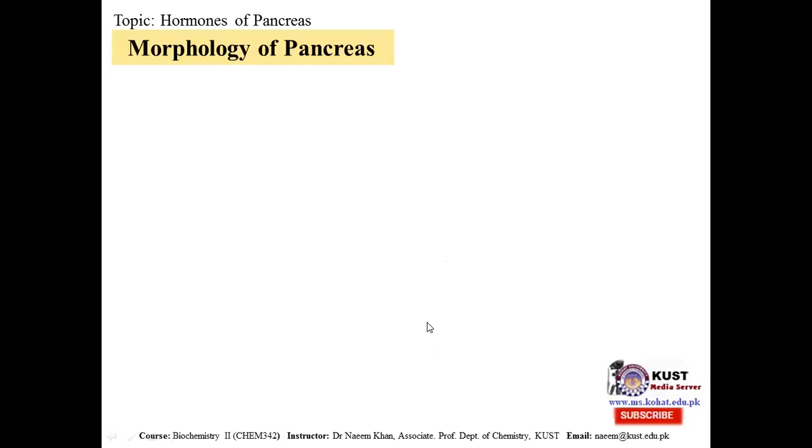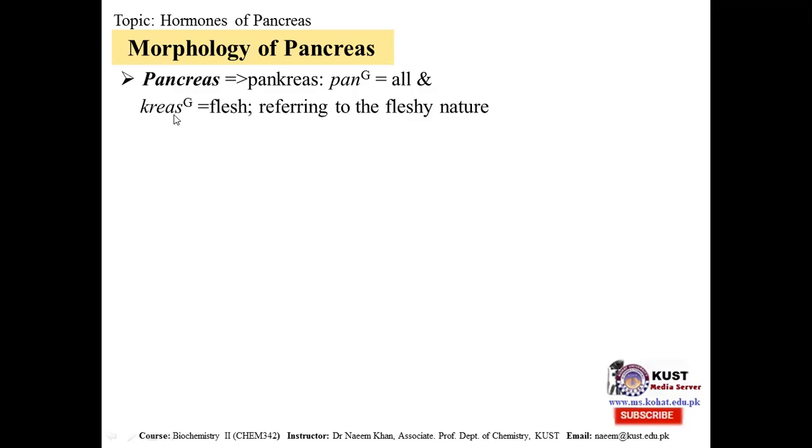Let's start. Morphology of pancreas. Actually, the word pancreas is derived from the Greek pankreas, P-A-N-K-R-E-A-S. This is made up of two words: pan, P-A-N, which is Greek and means all, and kreas, K-R-E-A-S, that is also Greek, which means flesh.